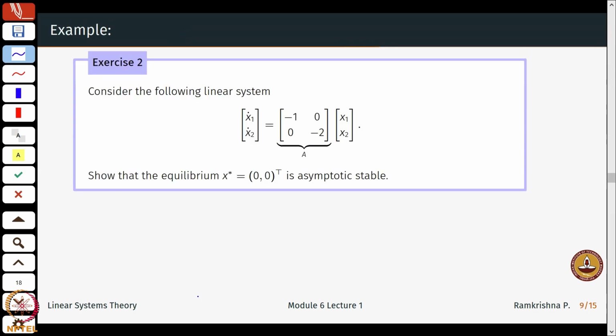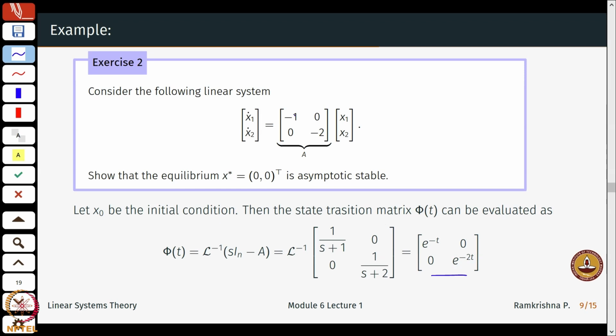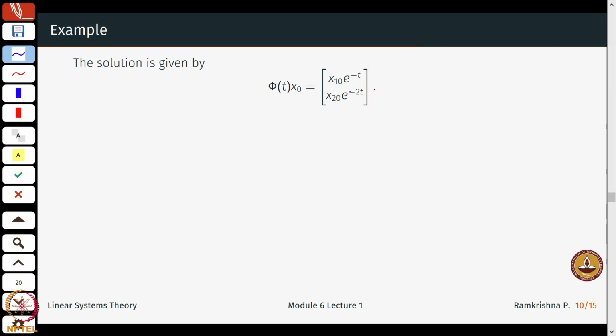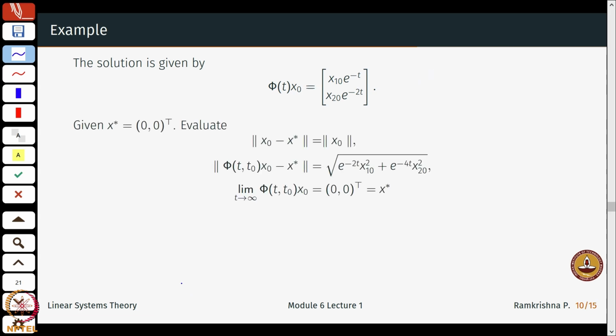Okay, so let's do again a seemingly simple looking example. If I were to ask you to compute the state transition matrix, the solution, it would be easy by heart, because it's in the diagonal form, and then e power At is easy to compute. Let us say I start with certain initial condition x1 naught, x2 naught. Again, for simplicity, I assume t naught is 0. First, can I check for stability? That will be easy to check. So this is my delta ball. This will be how the epsilon ball would look like. So the first two conditions will tell me that the system is stable.